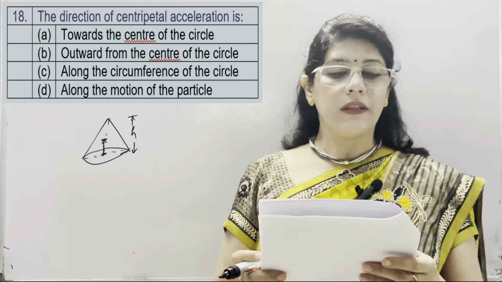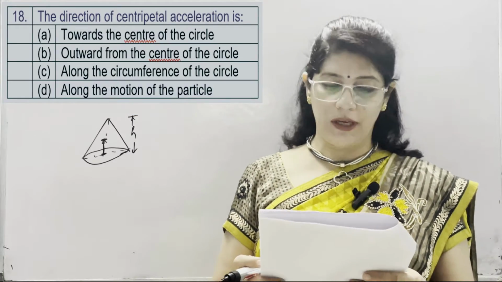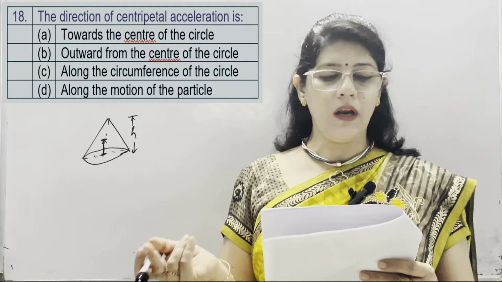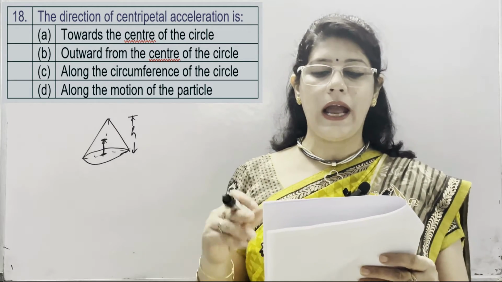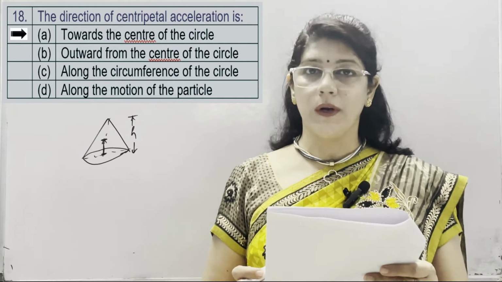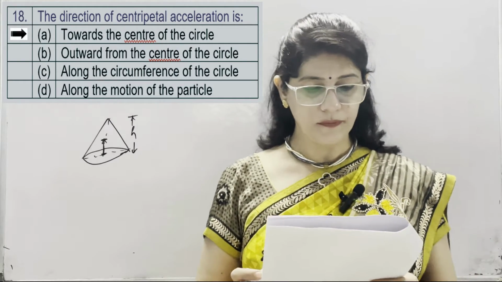18th question: the direction of centripetal acceleration is towards the center of the circle, outward from the center of the circle, along the circumference of the circle, and along the motion of the particle. So correct option is A, towards the center of the circle.